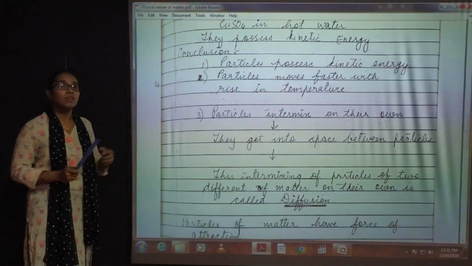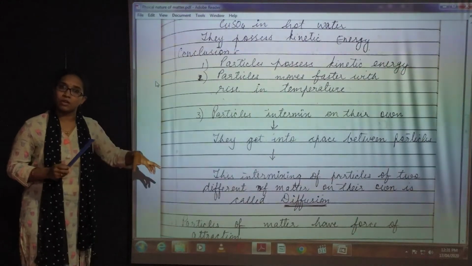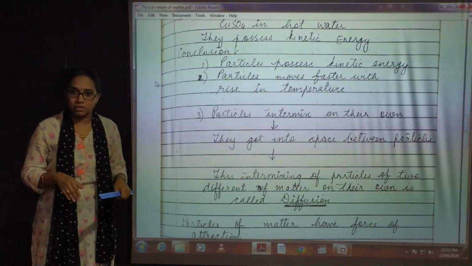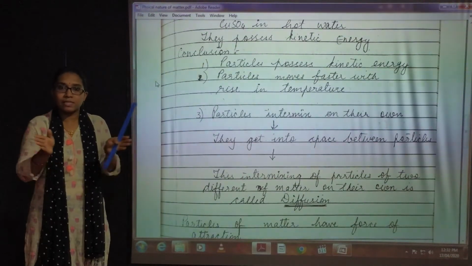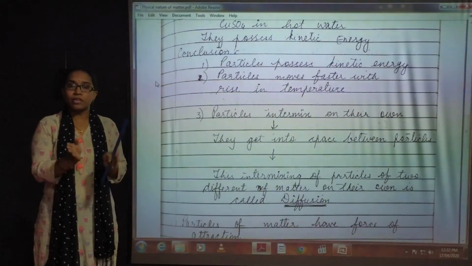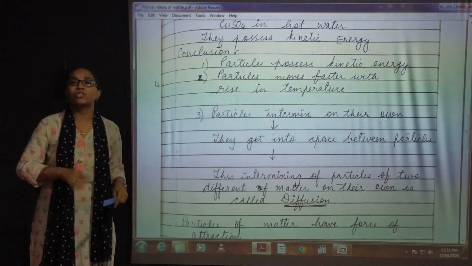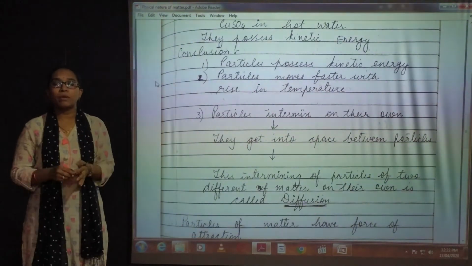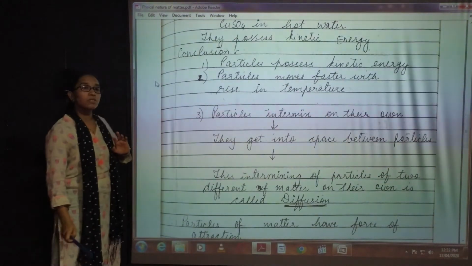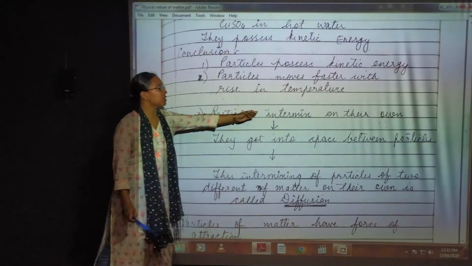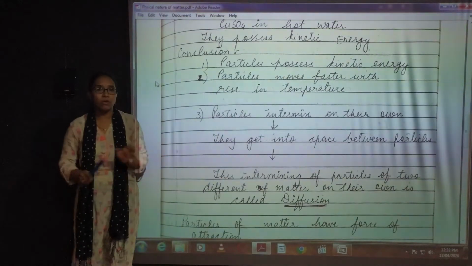So what is happening? The molecules of sugar have intermixed with the molecules of water. Intermix means space के बीच में आ जाते हैं. उनकी जो space होती है उनके बीच में वो जितनी भी गैप उनको मिलती है, सारे जो particles होते हैं उस space के बीच में आके बैठ जाते हैं. So that is known as intermix. So particles intermix on their own. They do not need a medium.